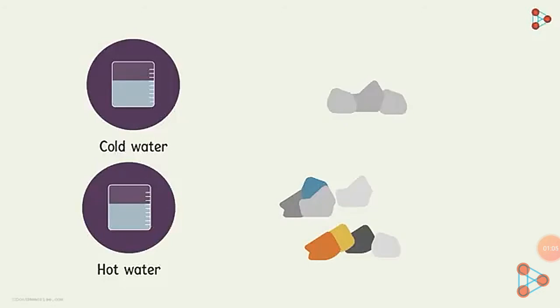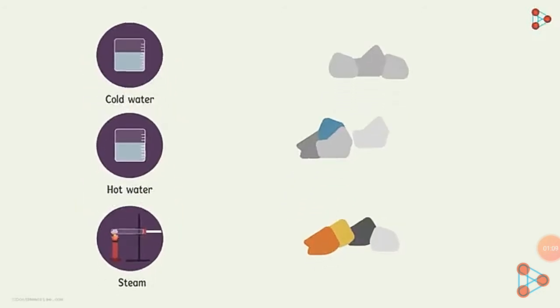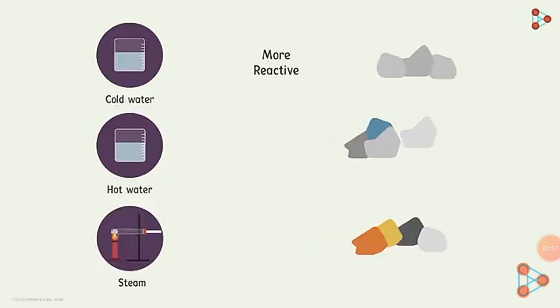Those that don't react with hot water, we see how they react with steam. And that will kind of give us the order of reactivity. Ones which react easily with cold water are more reactive, and the ones which required steam to react are not as reactive.